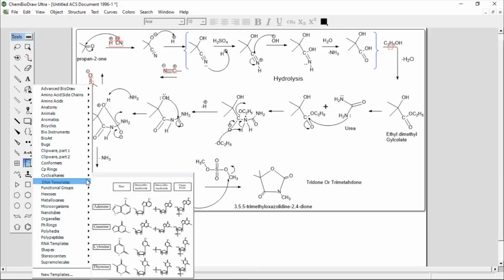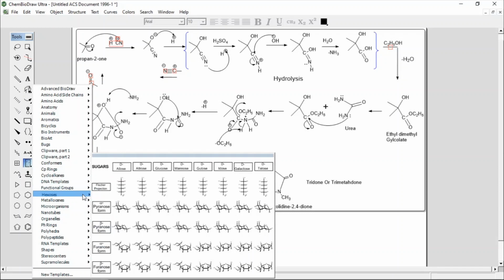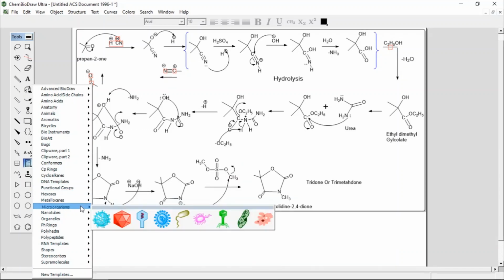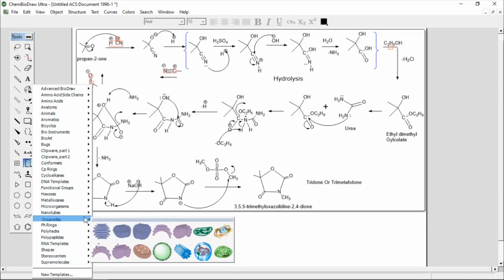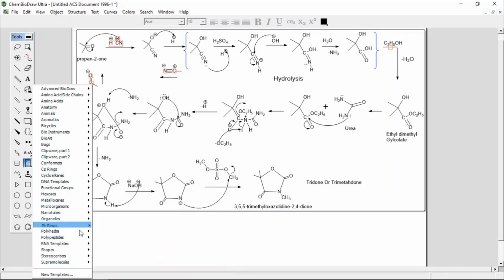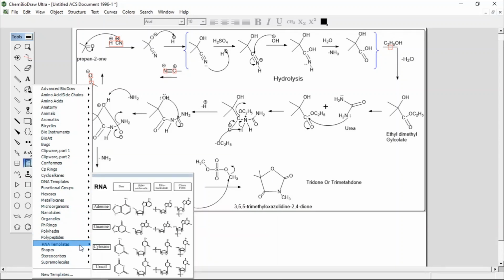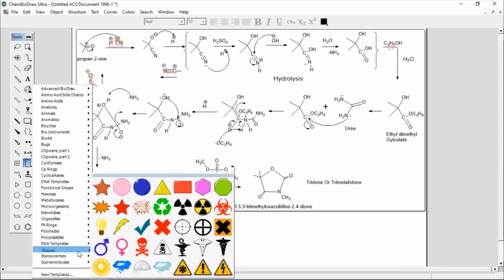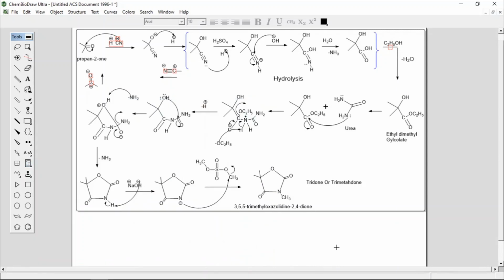Then DNA templates, functional groups, hexones, metallocene, microorganisms, different organisms and viruses. We can add nanotubes, different organelles, polyhedrons, polypeptides, RNA, shapes, then stereocenter, supramolecular.